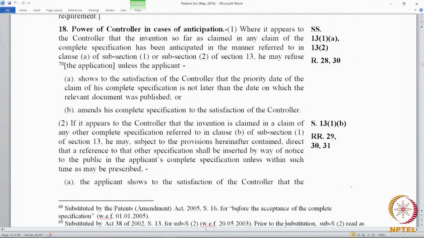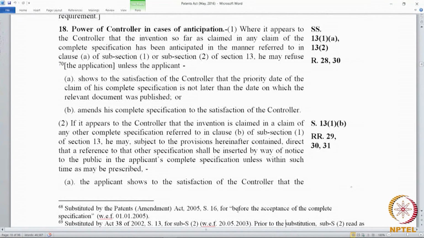But that information of your public display, and the fact that after public display you filed an application within 1 year, is not there with the controller. The controller just merely cites a prior art, but if you are able to show that before that you had actually disclosed in a public display, or you had disclosed something in what we call transactions of a learned society, there are various protected categories of anticipation.